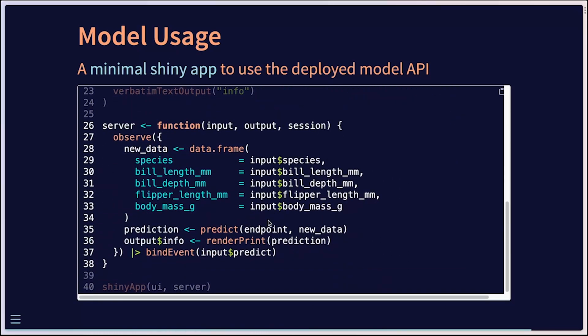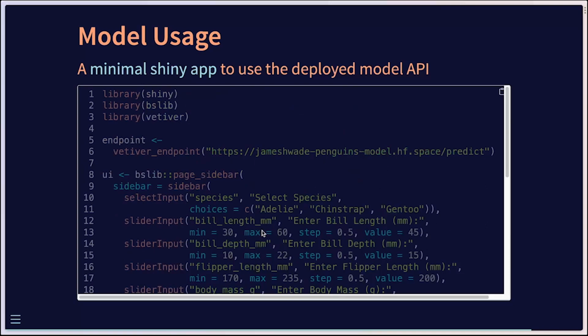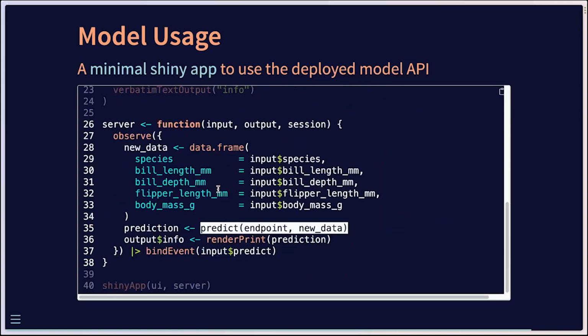The server function is not very complicated at all. We specify our new data using all of the inputs that I just spoke through, and then you can actually make the predictions by using the predict function. So the predict endpoint, that was the endpoint that we specified up here, and then just pass your new data. From that, you can get the prediction directly.